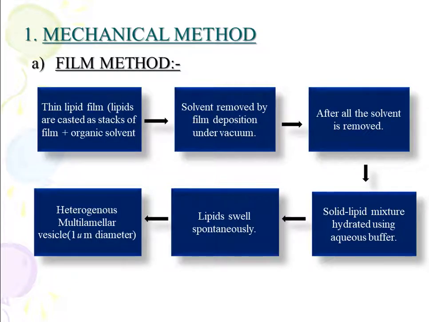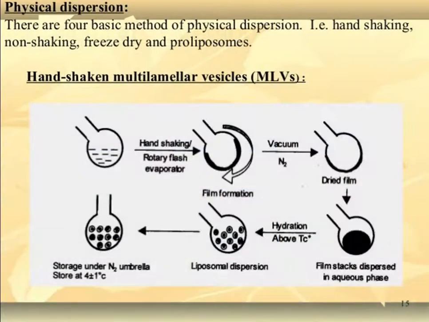In this, the thin lipid films are cast as cakes of films plus organic solvent, and the solvent is removed by film deposition under vacuum. After all the solvent is removed, the solid lipid mixture is hydrated using aqueous buffer, lipids swell spontaneously and heterogeneous multilamellar vesicles are basically formed. This is the basic method.